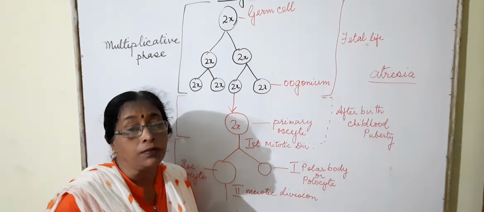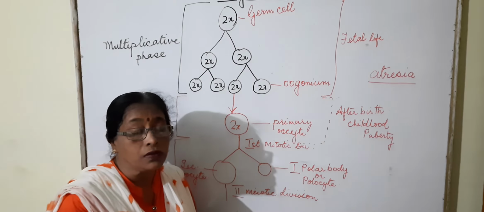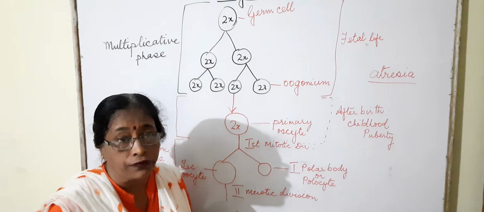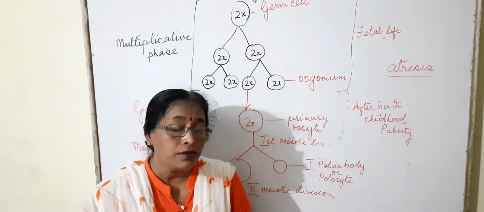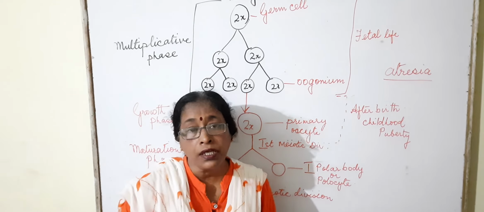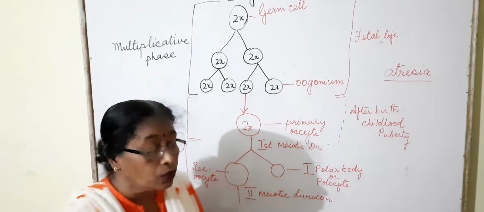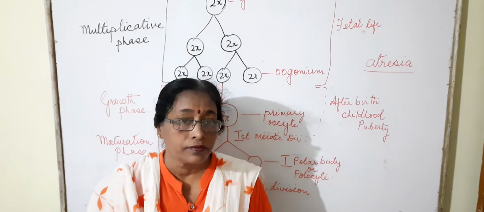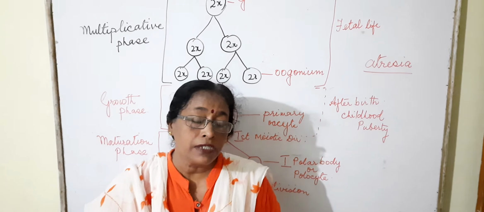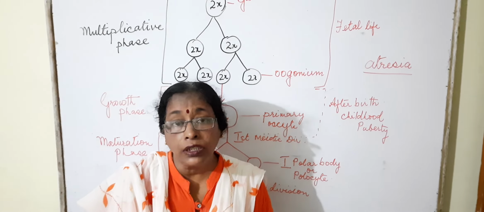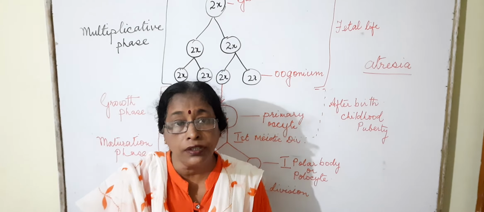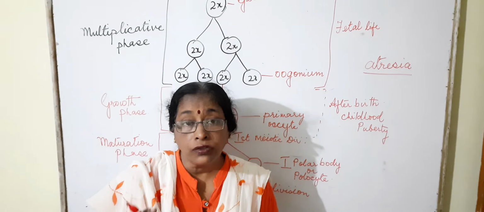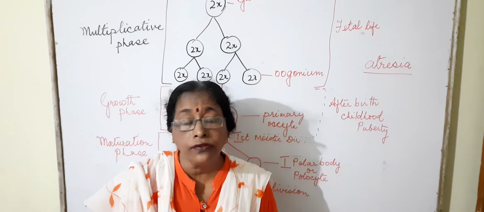Because of some inhibiting factors, this process is stopped at metaphase. The secondary oocyte now develops a new membrane, which is known as zona pellucida. The Graafian follicle will now rupture and release the secondary oocyte from the ovary. This whole process is known as ovulation.